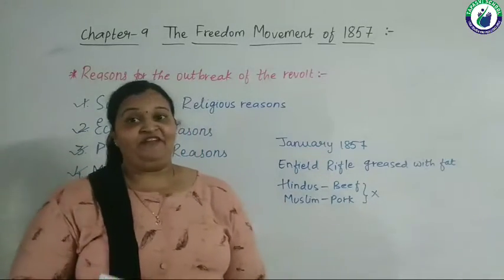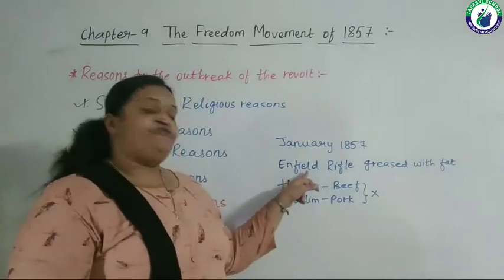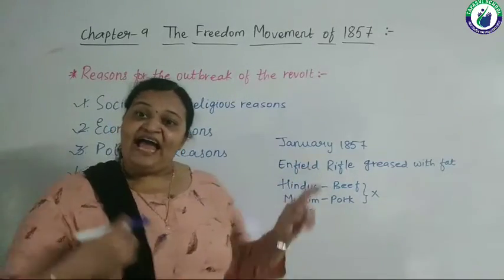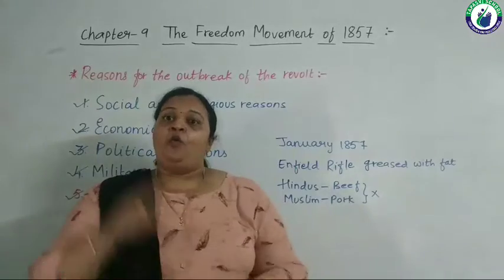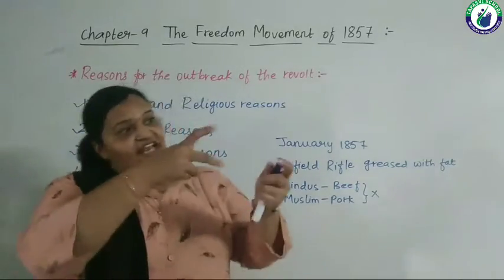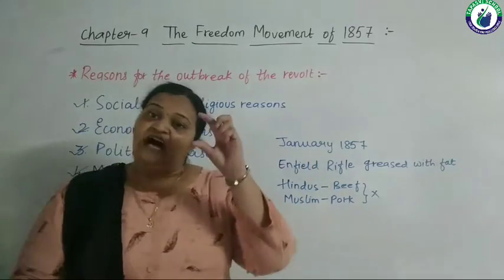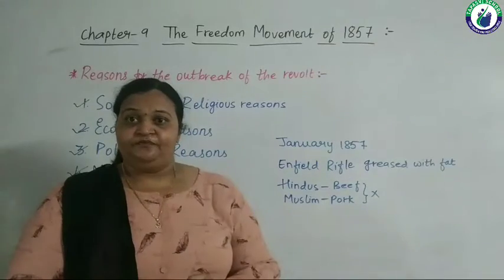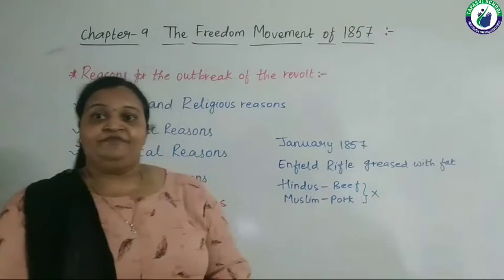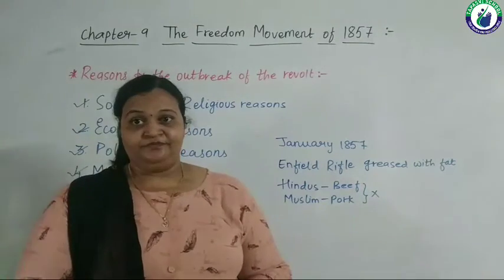Now you all know what a rifle means? A kind of gun, right? But this Enfield rifle required ammunition to be loaded into the rifle before it could be used. Now the ammunition that is to be loaded has a cartridge fit in it.